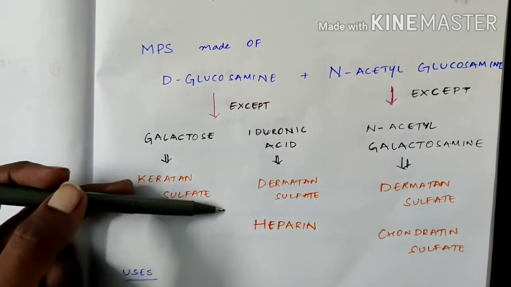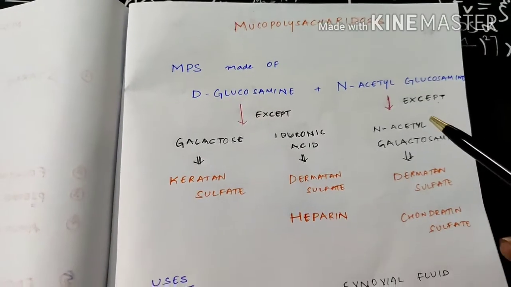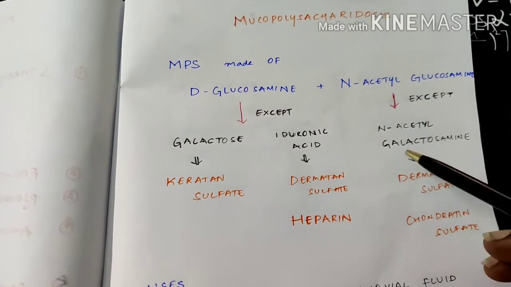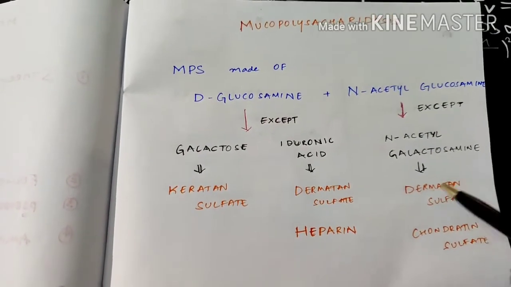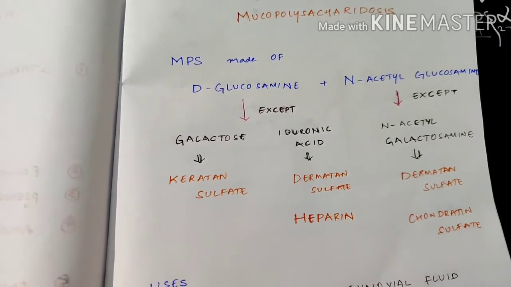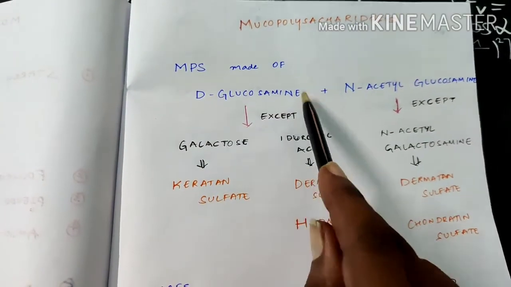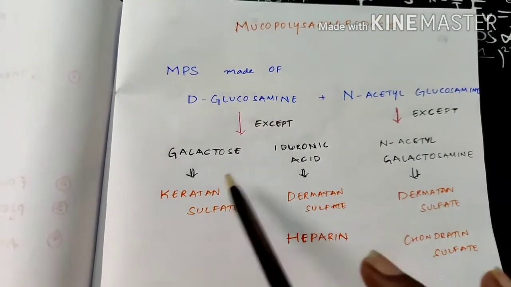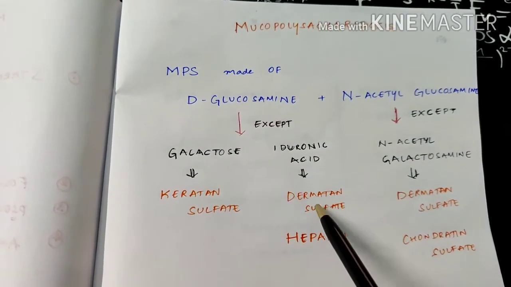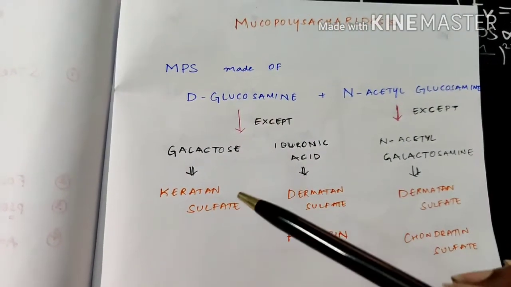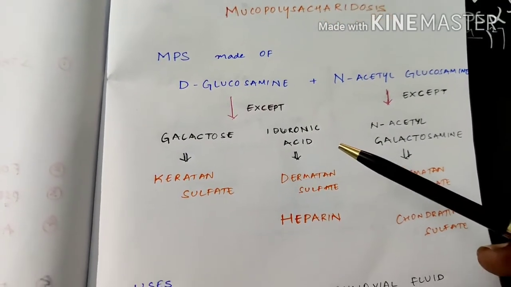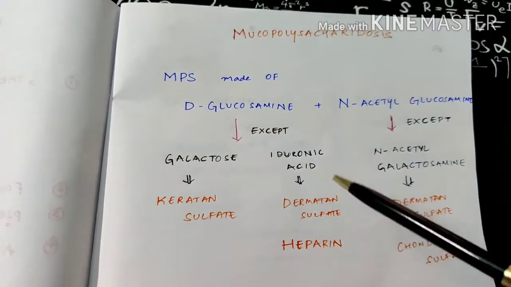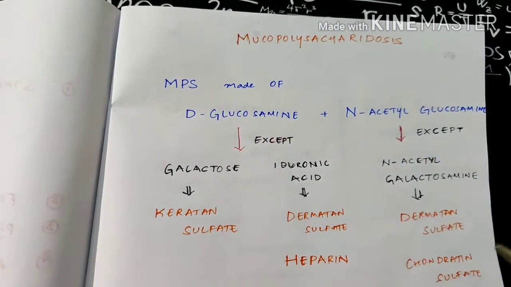and heparin. Now, N-acetyl glucosamine is replaced by N-acetyl galactosamine in dermatan sulfate and chondroitin sulfate. In all the remaining MPS, there is D-glucosamine and N-acetyl glucosamine. But how to remember this? Keratan sulfate has galactose, the dermatan and heparin have iduronic acid. I'll tell you a trick later to remember them. For now, you have to remember the uses before remembering this. By remembering the uses, you can easily remember this.